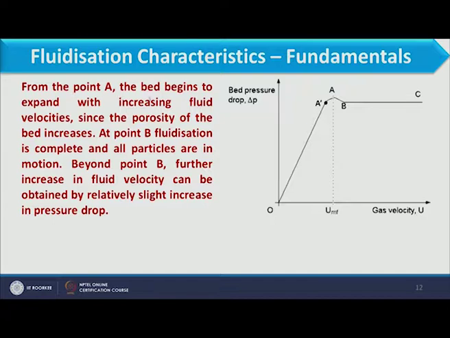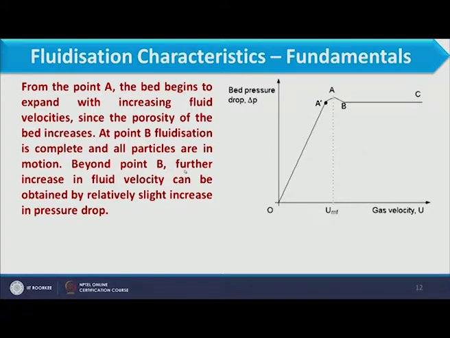Now from point A the bed begins to expand with increasing fluid velocity, since the porosity of the bed increases. At point B, you see point B is available over here, fluidization is complete and all particles are in motion. So at point A the loosest particles will start losing their arrangement and fluidization starts, but at point B the complete bed is in a fluidized condition.